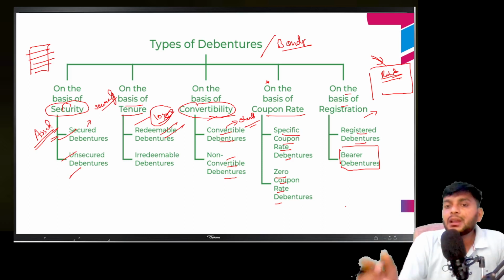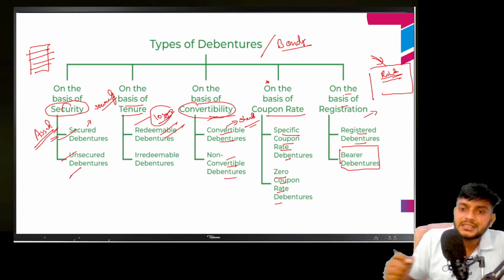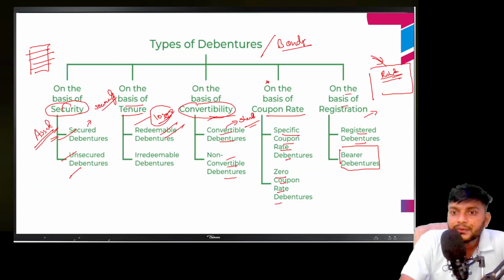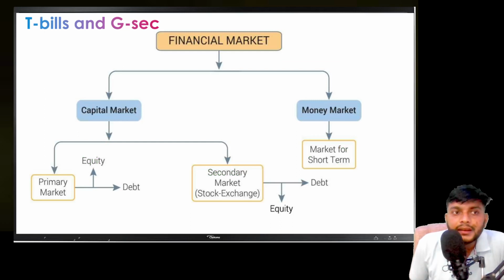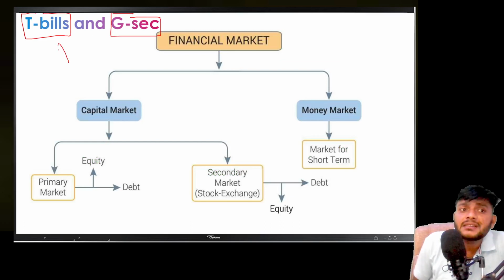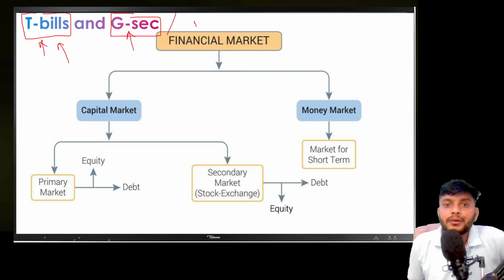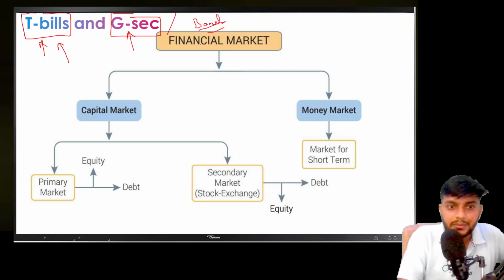Okay, so now I am covering the important one, that is coupon rate debentures, specific coupon rate and zero coupon rate. Okay, before covering that, first let's take the difference between T-bills and government securities. What are T-bills? Most of the time you hear in the news about treasury bills and government securities. Most of the time people consider government securities and bonds the same thing. It's actually the same thing, but how it is different from T-bills, that we are discussing.